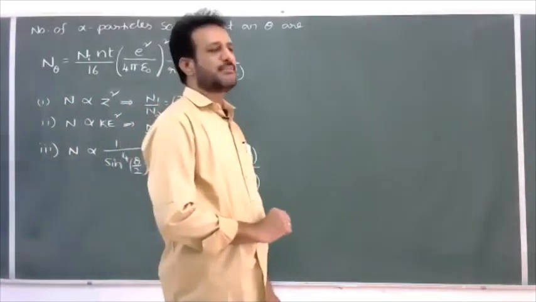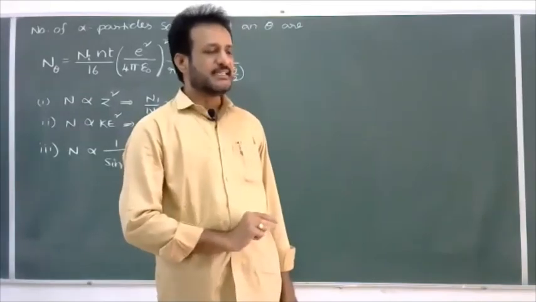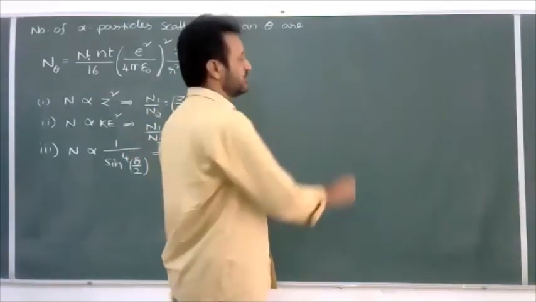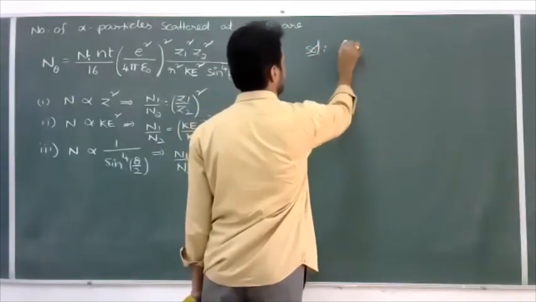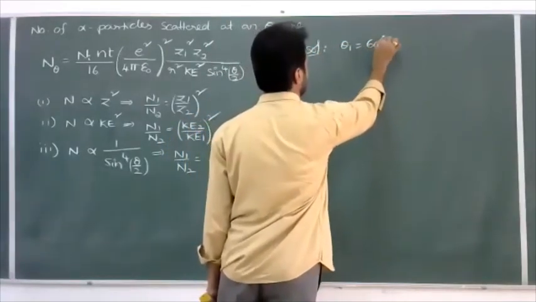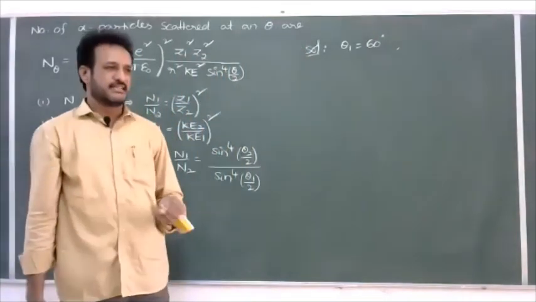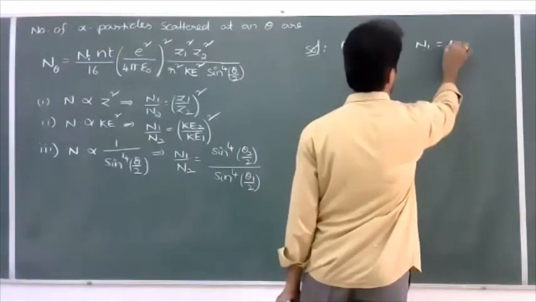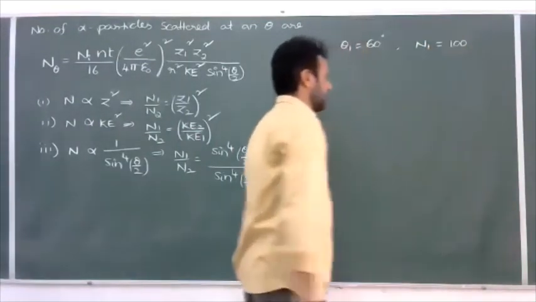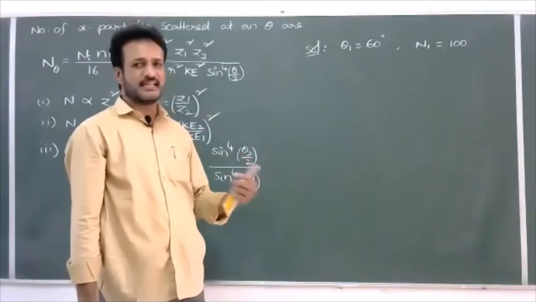In Rutherford's alpha particle experiment, the number of alpha particles scattered at 60-degree first, correct? So you should write theta 1 is equal to 60 degree given. How many alpha particles are scattered? 100. So you should take N1 is equal to 100. Next, how many alpha particles are scattered at a 90-degree angle, they asked.